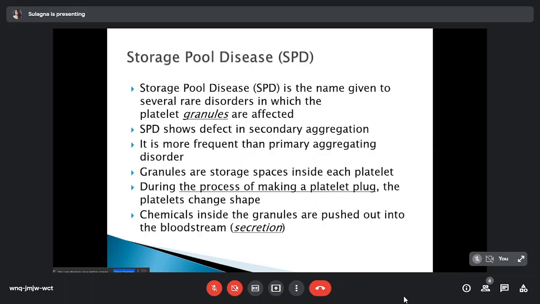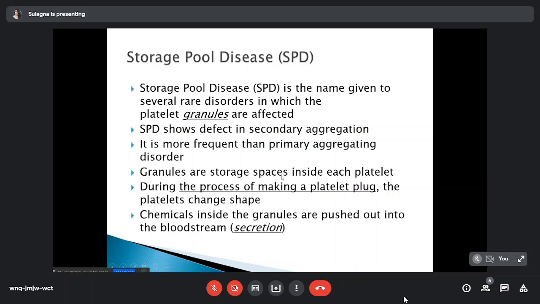Coming to the disorder in secondary aggregation. So storage pool disease is the name given to several rare disorders in which the platelet granules are affected. SPD shows a defect in secondary aggregation. It is more frequent than the primary aggregation disorder, which is Glanzmann thrombasthenia. So they are more frequent and more common than the primary aggregation disorder.